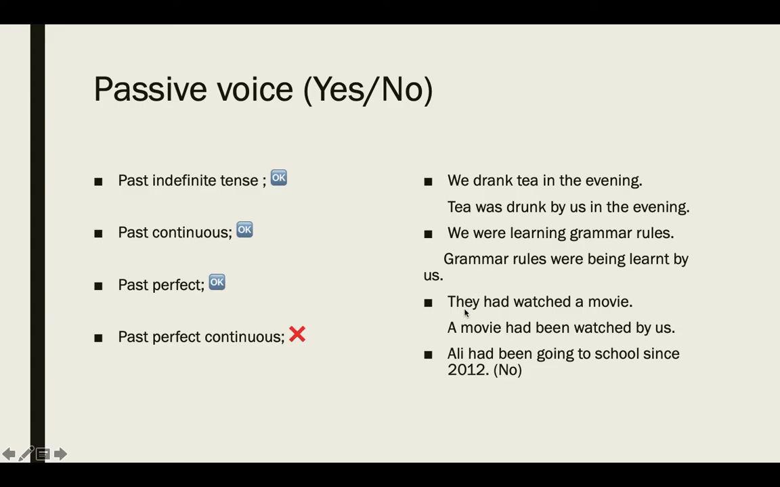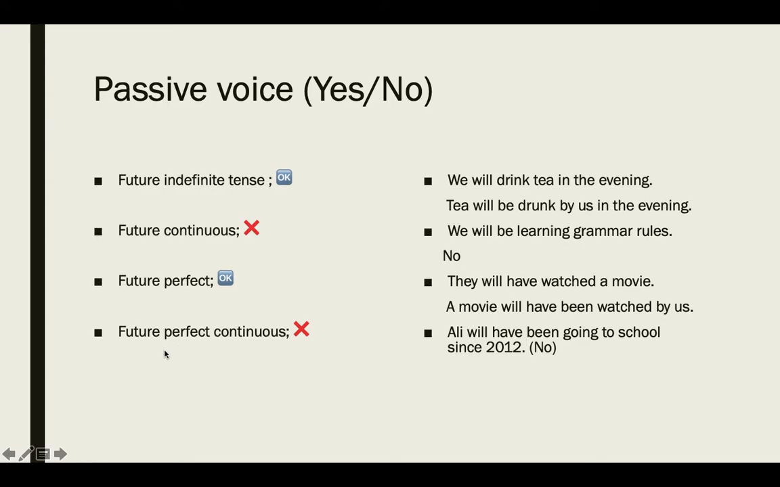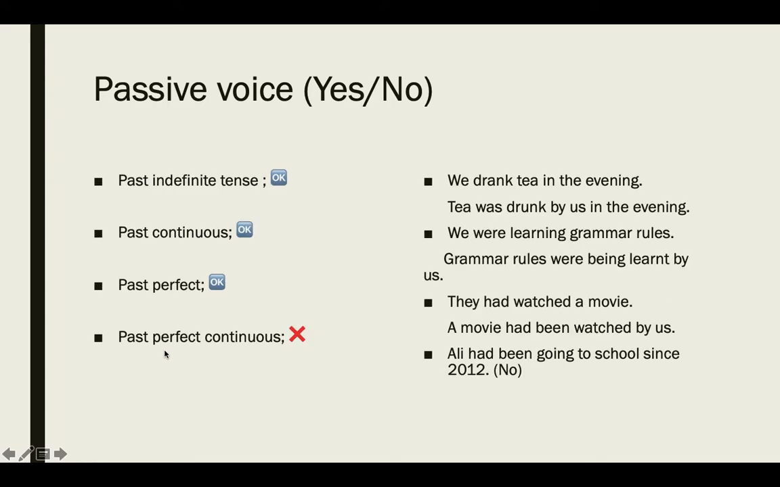And the third one is past perfect. They had watched a movie; a movie had been watched by them. But the last one, past perfect continuous tense, doesn't have any passive form.